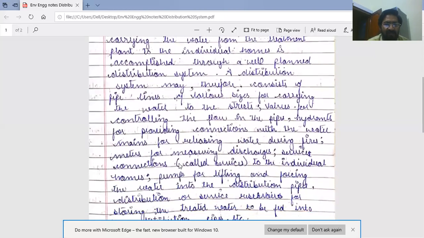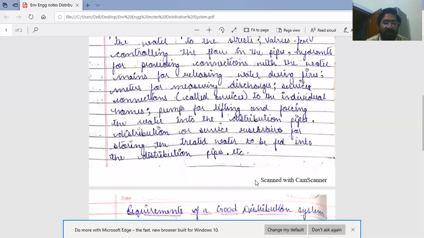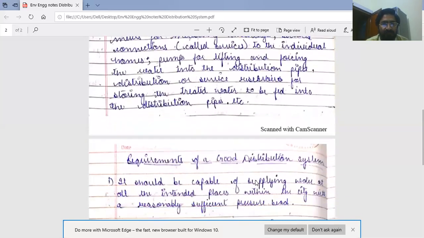And next is meter for measuring discharge. Service connections called services to the individual homes. Pumps for lifting and placing the water into the distribution pipes in pumping system. Distribution or service reservoir for storing the treated water to be fed into the distribution pipes, etc. This is the description of distribution system and components of distribution system.